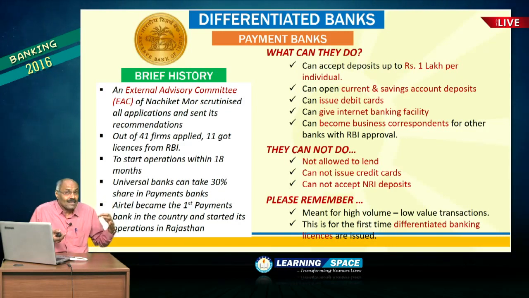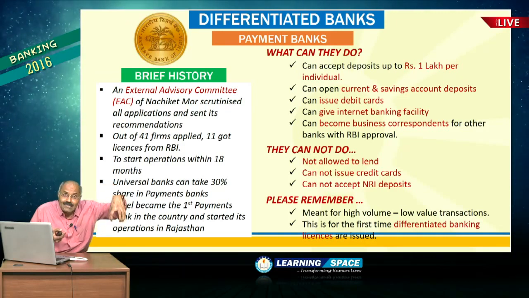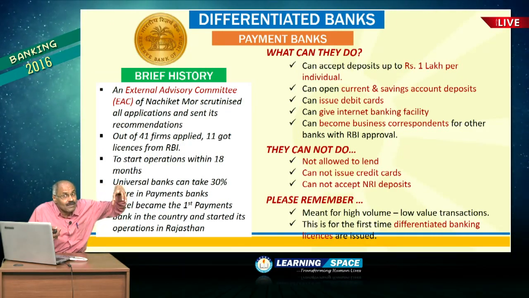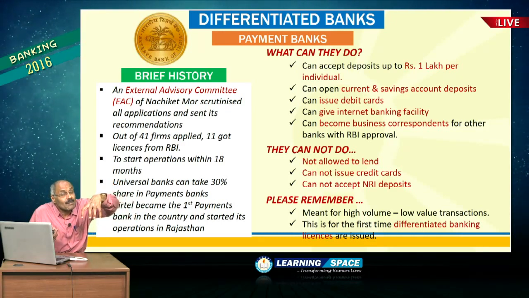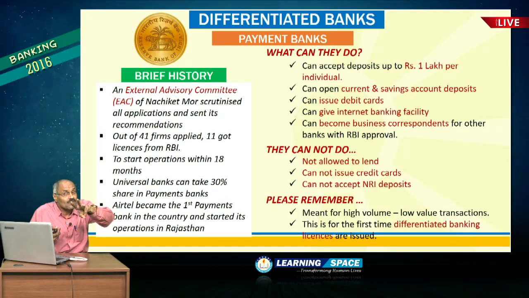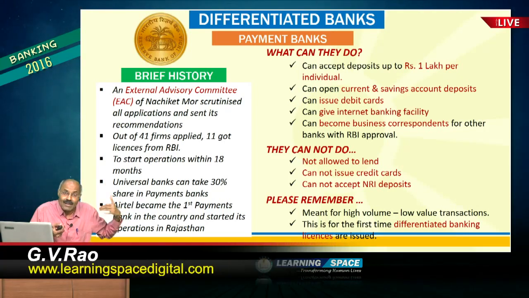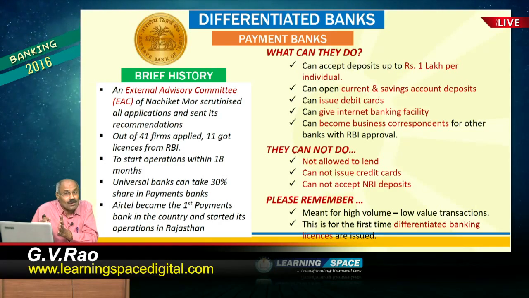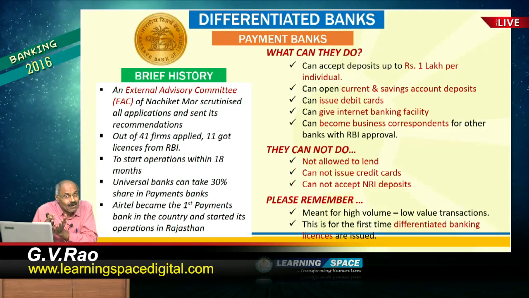banks here. One is the External Advisory Committee of Nachiket More scrutinized the applications, and out of 41 firms, 11 got in principle approval, and as I have already told you, 3 firms backed out, and these 8 firms have to start their operations within 18 months, that is the requirement. And the most important aspect is what they can do, what they cannot do. What payments banks can do, what payments banks cannot do.